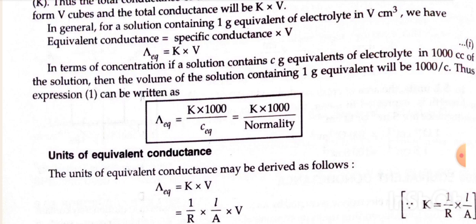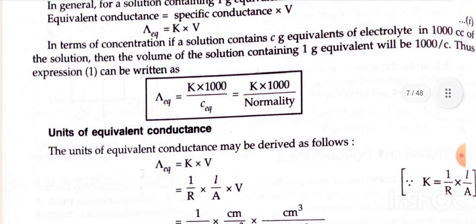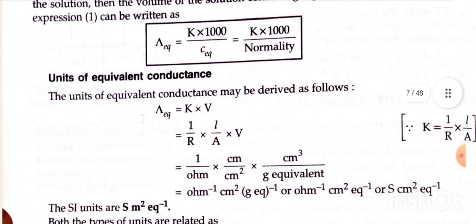Unit of equivalent conductance. The unit of equivalent conductance may be derived as follows. Lambda equivalent is equal to K into V. We know K is equal to 1 by R into L by A. So 1 by R into L by A into V. We get the unit as Siemens centimeter square equivalent inverse, or the SI units are Siemens meter square equivalent inverse.